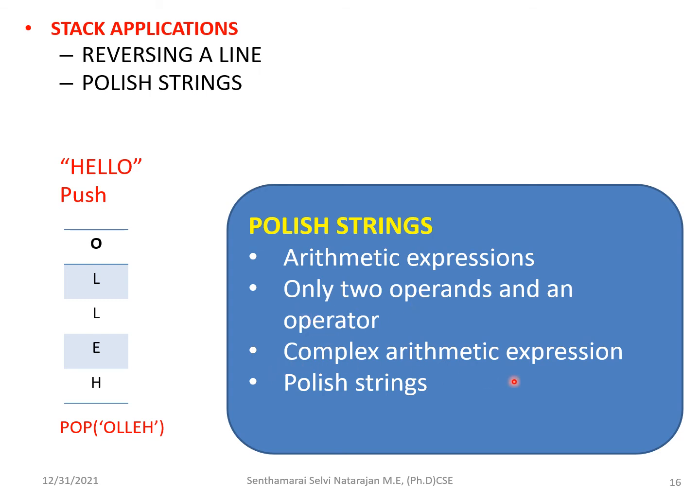If you have a complex arithmetic expression, it is possible for humans to understand how the elements are split, and you can give operator precedence to calculate the expression. So this complex arithmetic expression has to be converted into the form of only two operands and an operator, so that the machine can understand and evaluate it. For this case Polish strings are needed.